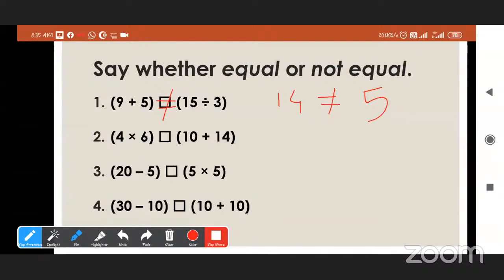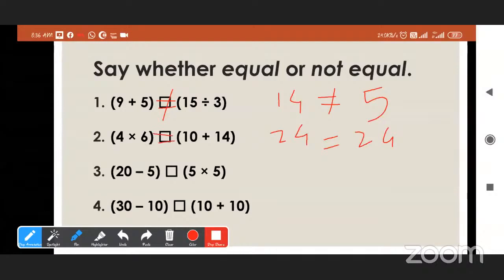Good. And 10 plus 14 is 24. So here 24 is equal to 24. Yes. So this is an equality.